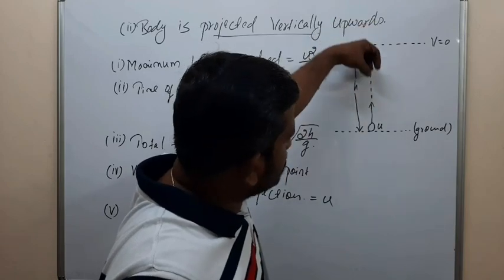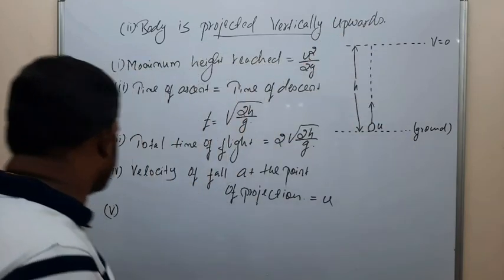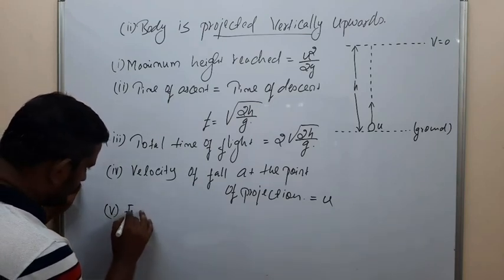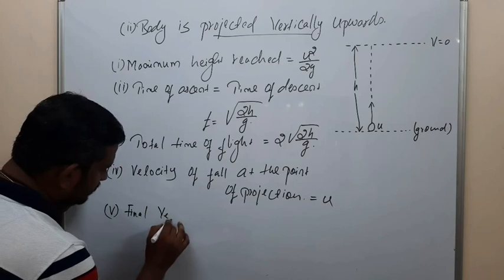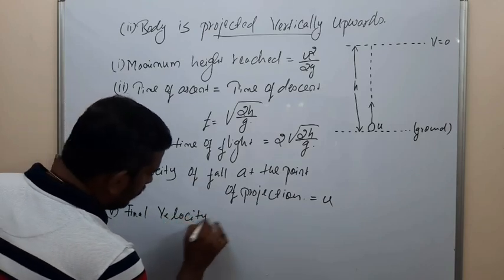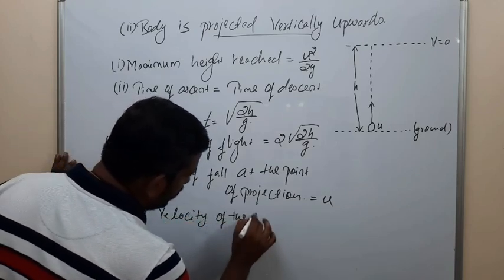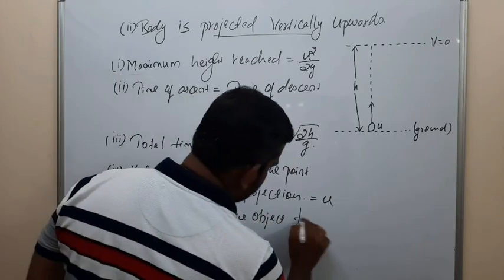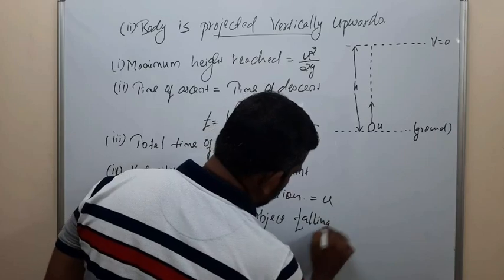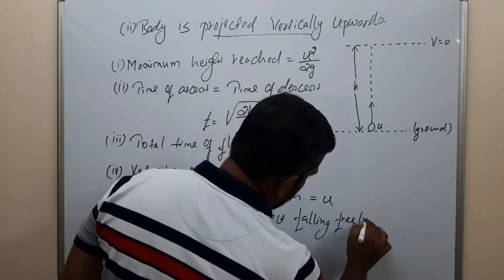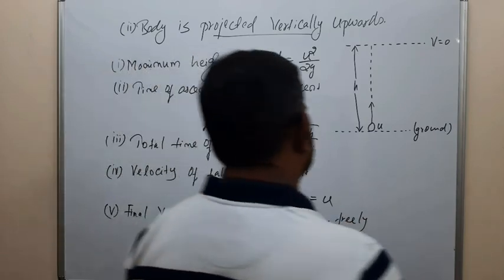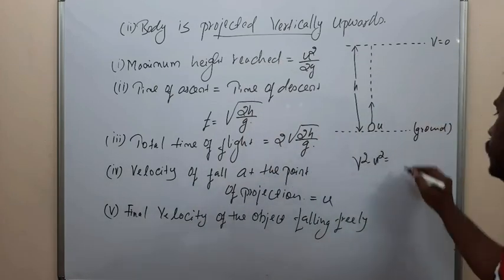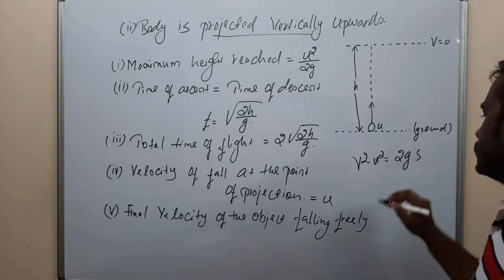Then the fifth one: when an object comes down to the ground, or an object is falling freely from a height h, what is the final velocity reached by the object? We can use the equation v square minus u square is equal to 2gs, right?